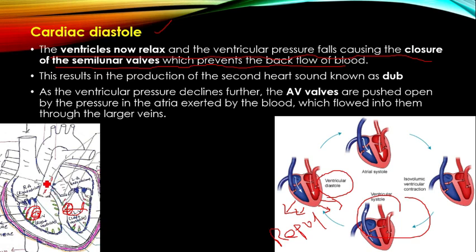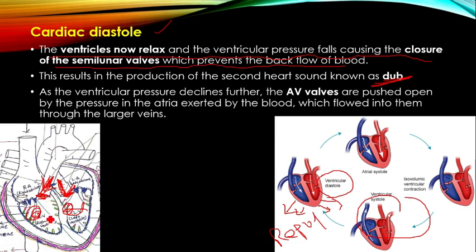When both ventricles are relaxed, to prevent backward flow of blood from the aorta and the pulmonary artery, this is the pulmonary artery, this is the aorta, there is a closing of the semilunar valves, which are present at the opening of the pulmonary artery and aorta. That closure leads to the formation of the second heart sound, that is called dub.